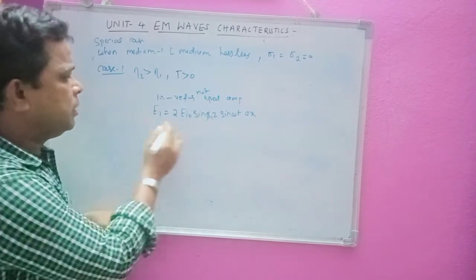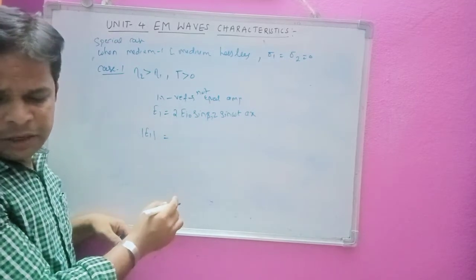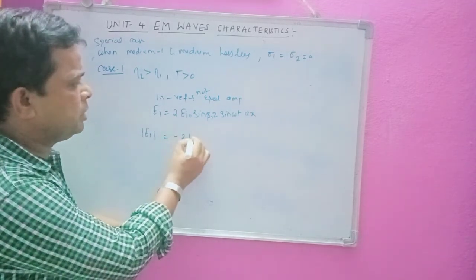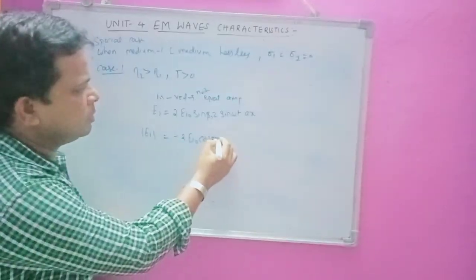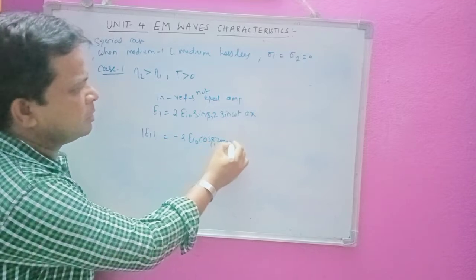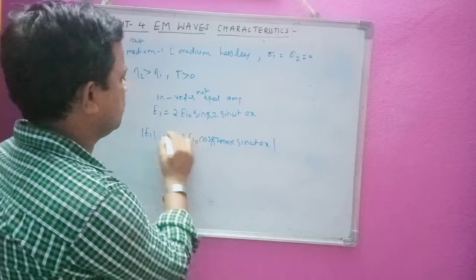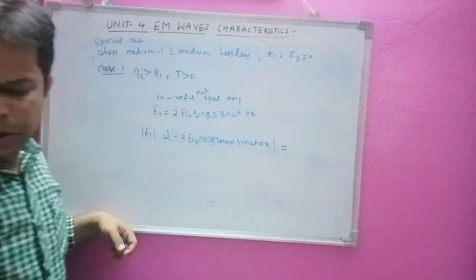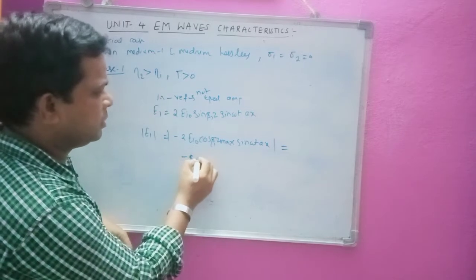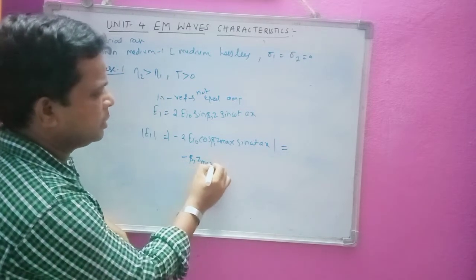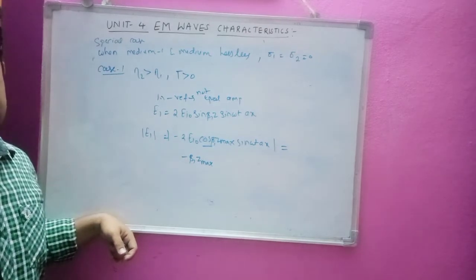So here let us take the magnitude of this one and differentiate with respect to z. Here we will get minus 2 E1 Ti naught cos beta 1 z max sin omega t into AX. So this will be equivalent to the maximum value. Here minus beta 1 z max, so that cos will be maximum at 0 and 90, that is 180 degrees. Okay.